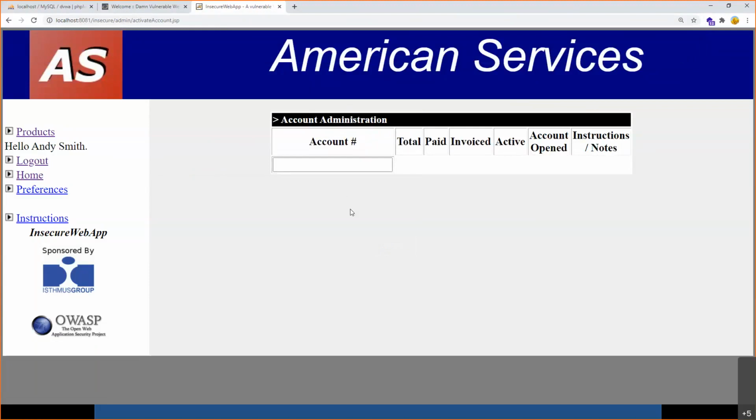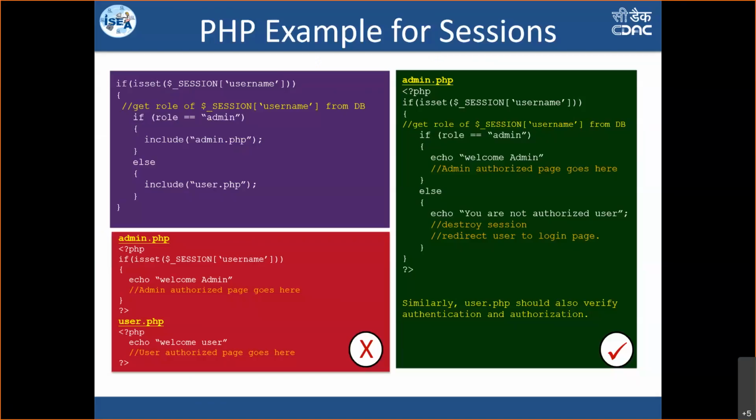This is one of the examples of session mismanagement. What is happening over here? It is checking whether the user is logged in or not, but it is not checking whether the page is actually allowed to him or not. That is the same logic I have shown here in the slide. This is with a simple PHP example.